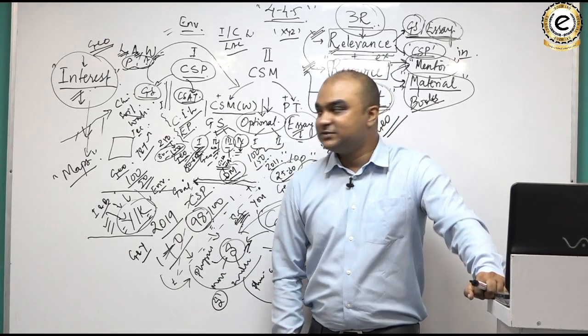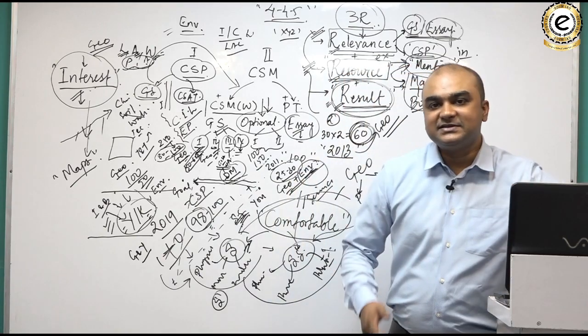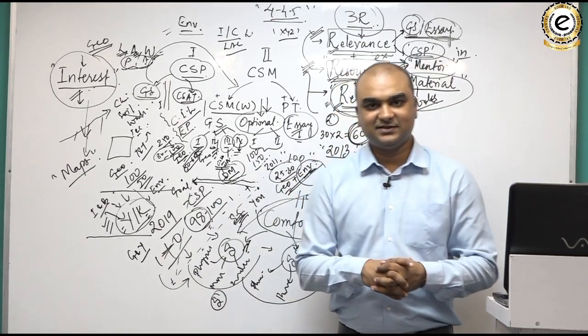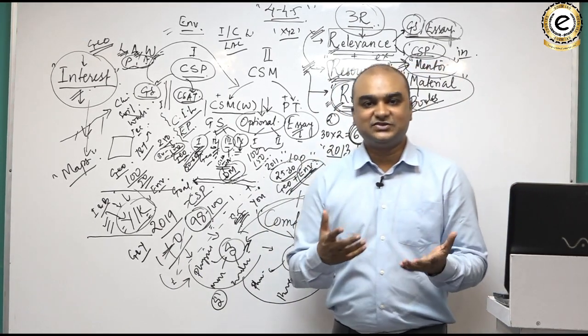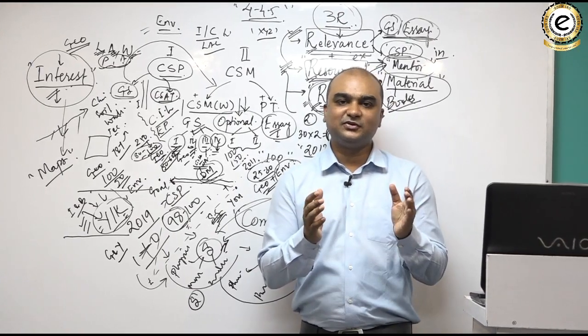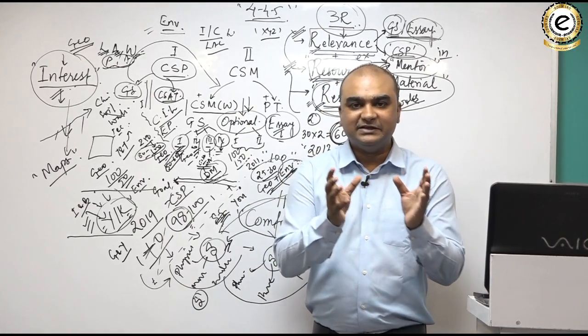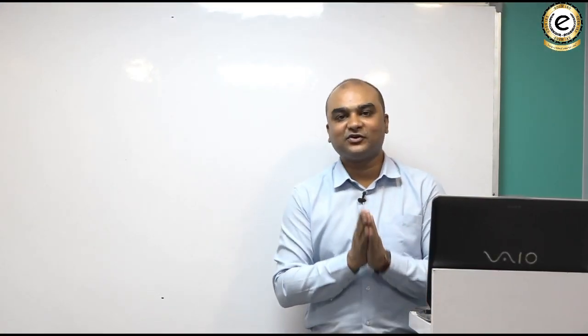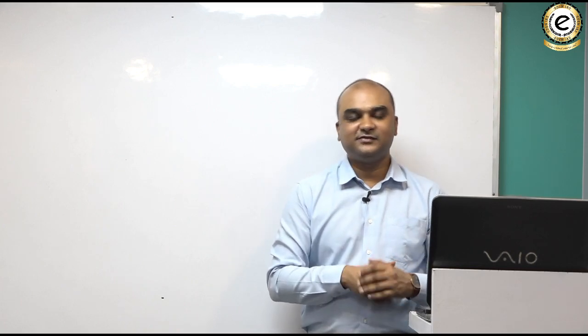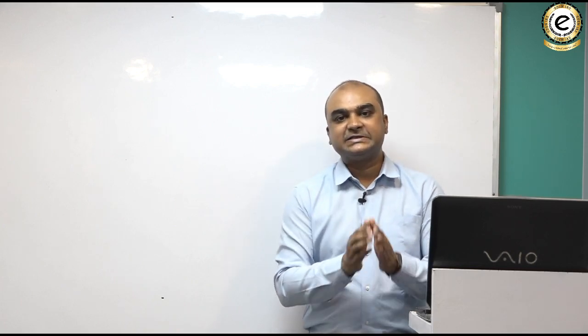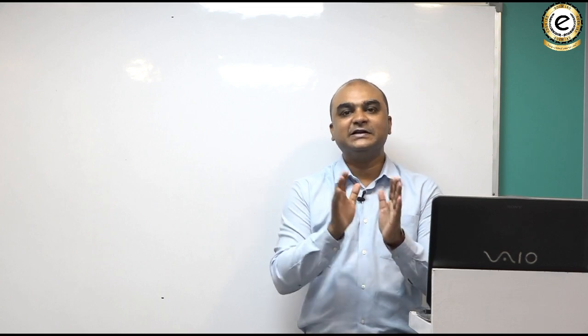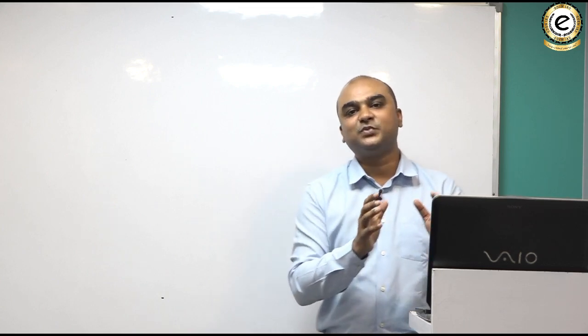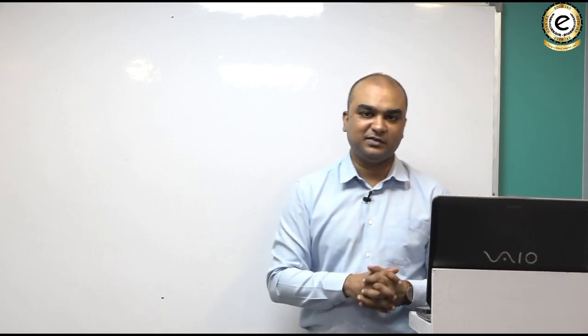Clear? So let us now try to analyze what this geography is, or let us try to have a definition for geography. So what do we study in geography, or what is geography all about? Well, geography is the science of relationship that exists between man and environment.